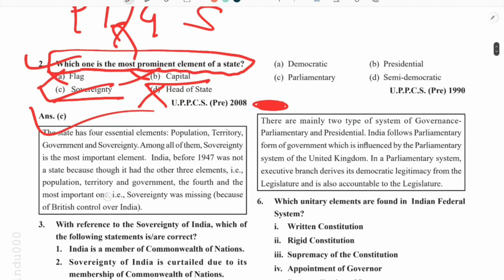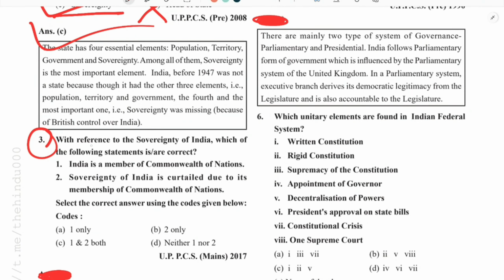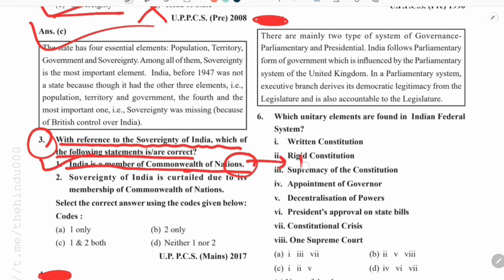Now coming to the next question, that is question number 3. With reference to sovereignty of India, which of the following statements are correct? So there are two statements. India is a member of the Commonwealth of Nations. So this is a straight fact, and we know that India is a member of the Commonwealth of Nations. India became a member of the Commonwealth of Nations in 1949.